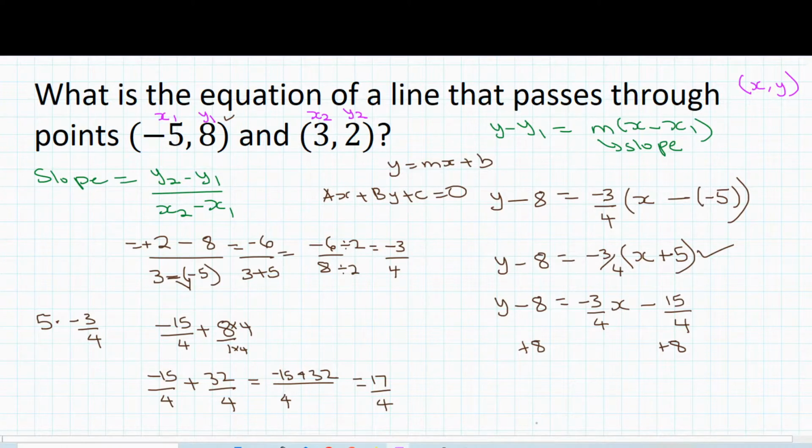So now our final equation would be y minus 8 equal to negative 3... sorry, not minus 8, because we already moved the 8 off. So it's y is equal to negative 3 over 4 x plus 17 over 4. So that's what it's going to be for this equation. This is going to be the equation of the line that passes through those 2 points.